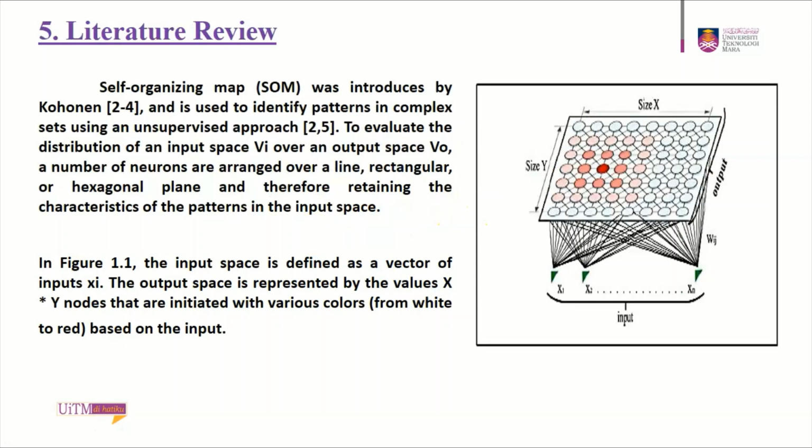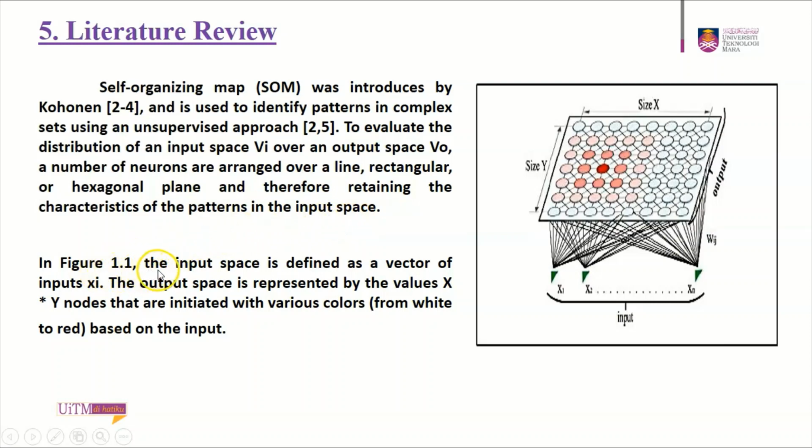For literature review, SOM was introduced by Kohonen and it is used to identify patterns in complex sets using an unsupervised approach. To evaluate the distribution of an input space Vi over an output space Vo, a number of neurons are arranged over a line, rectangular or hexagonal plane, and therefore retain the characteristics of the patterns in the input space.